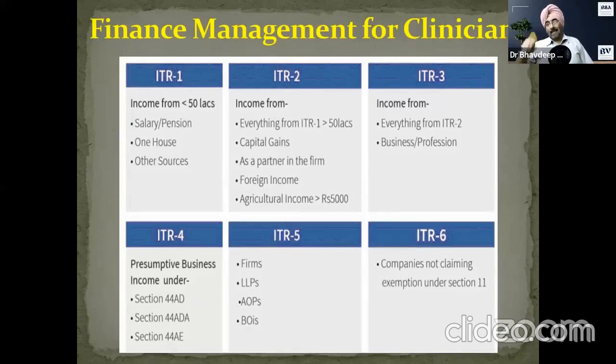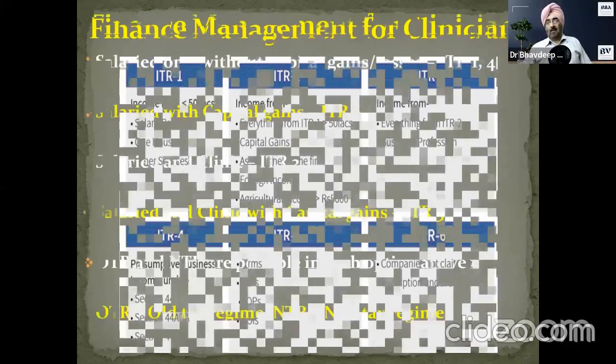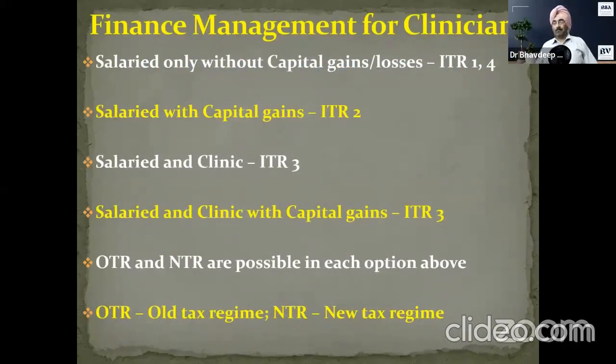Now, if you have salary plus clinic, both the things, means you're working in college and hospital and having clinic, ITR 3. But even ITR 3 can be filed in presumptive mode and conventional mode both. That is the beauty. Okay. So only salary, ITR 1 and 2. Only professional, ITR 4. A mix, ITR 3. Easy. Now see the chart.